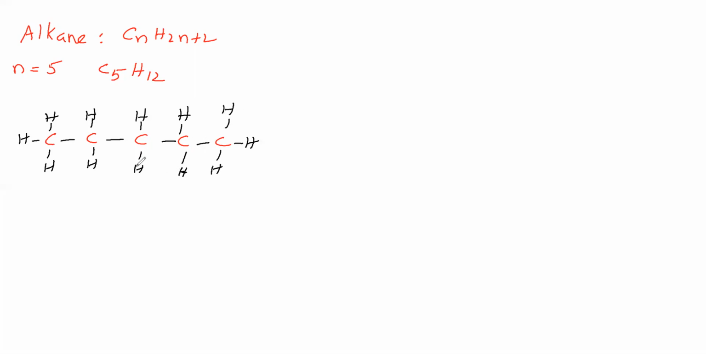We will write this in the condensed form. This carbon is having 3 hydrogens, that is CH3. This carbon is having 2 hydrogens, that is CH2. Like this, we are continuing. We are getting the formula like this.